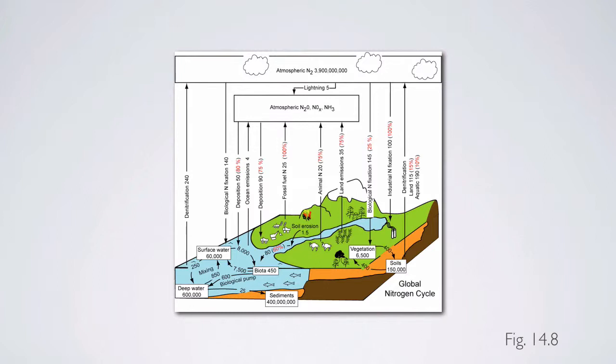So this is the same format as before. This is figure 14.8, and we've done the same thing for carbon, for example. And what we're showing here, if we look in black, are the pools of nitrogen. So as with the other figures, we can take a look at the different pools of nitrogen that we see. And I'm just going to underline these for a second. And then later we'll take a look at the fluxes. So atmospheric N2 is the largest pool by far.